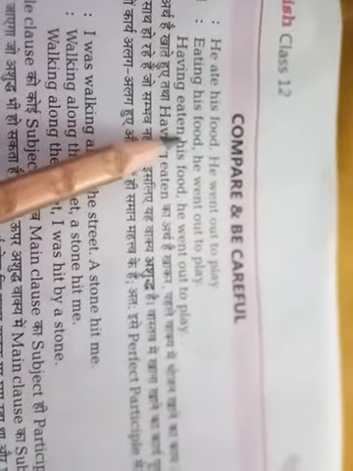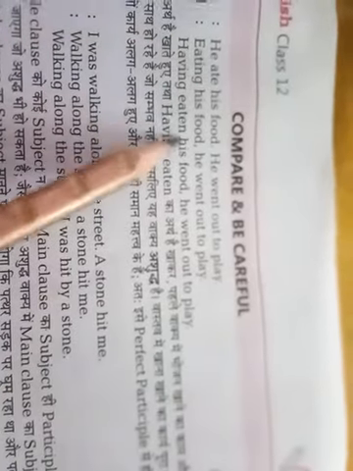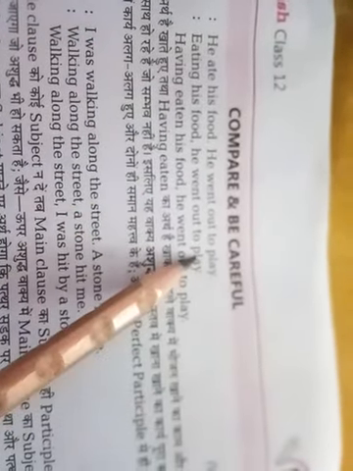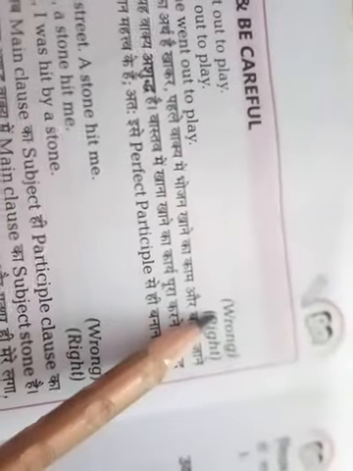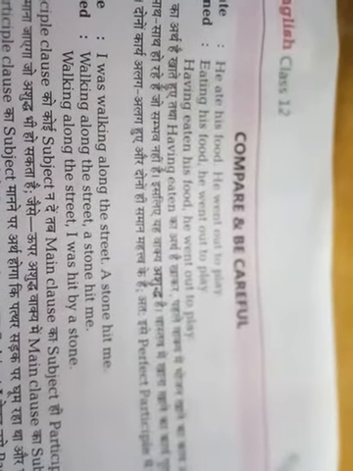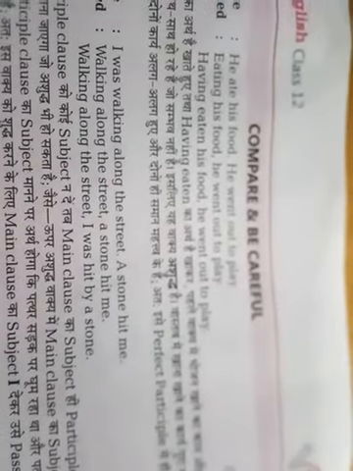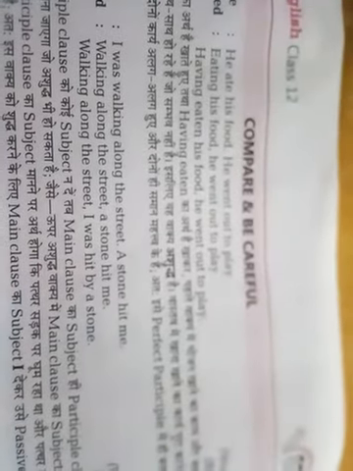Now if we change it like this, as we were changing the present participle, eating his food, he went out to play, then the sentence will be wrong. Why? Because while eating his food he didn't go out. He ate his food. First he had completed the first action and then he has gone out.